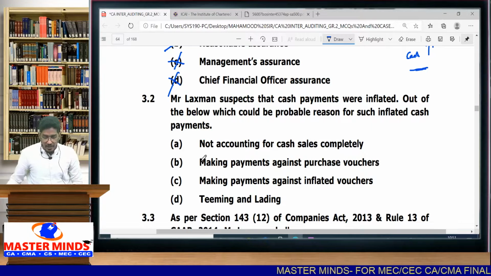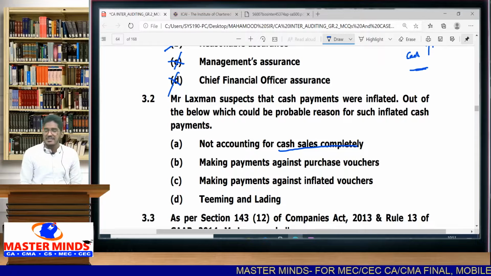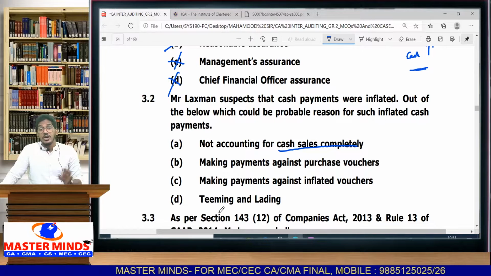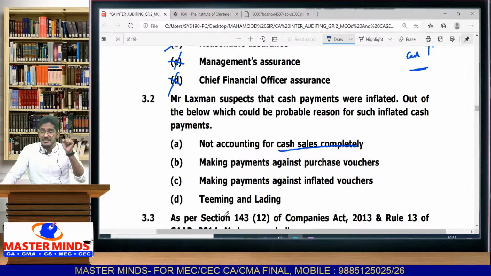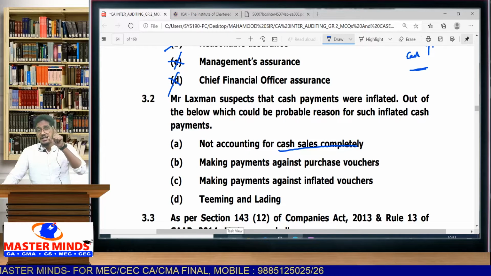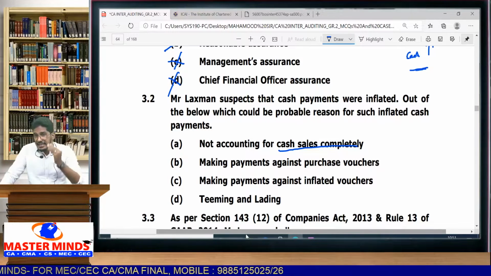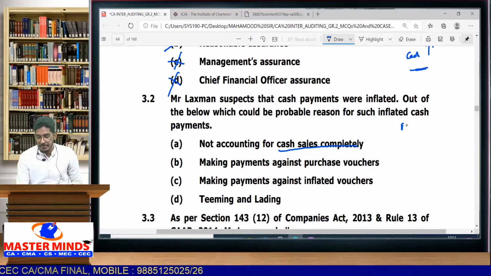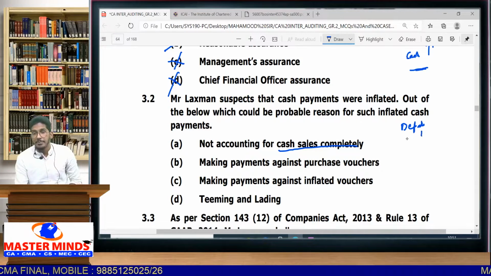Let us see. A, not accounting for cash sales completely. If you do not account for cash sales completely, will it result in inflating cash payments? No. If you don't record the cash sales completely, that is a method of suppressing cash receipts, not inflating cash payments. So we have seen in the fraud reporting chapter, defalcation of cash can happen in 2 ways.